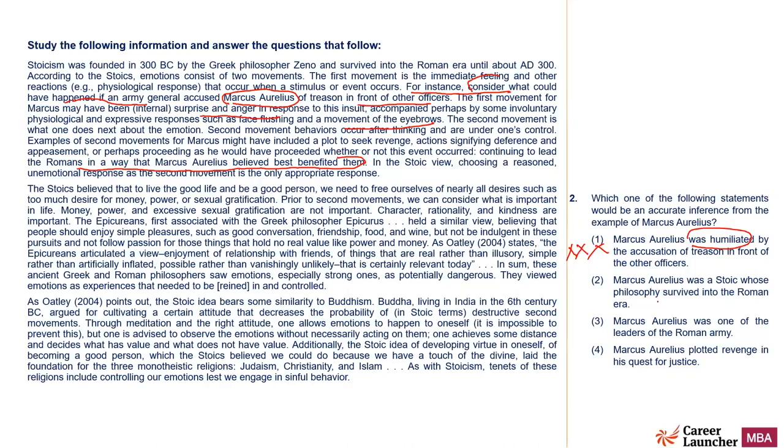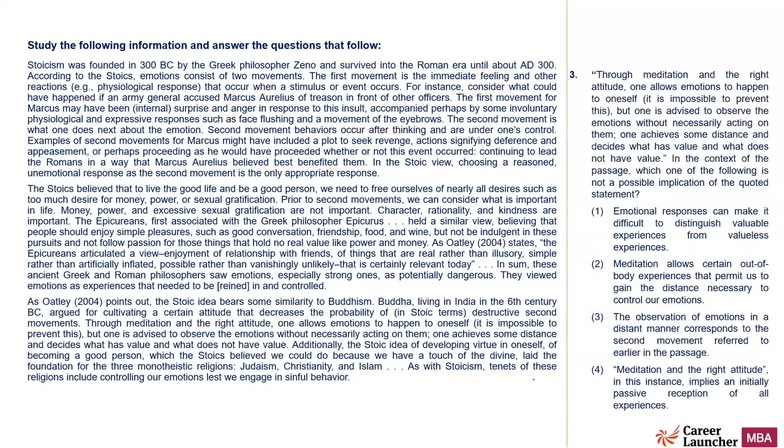Marcus Aurelius was a Stoic whose philosophy survived into the Roman era. We don't know whether he was a Stoic or not. He has just been used as an example. We don't know what his philosophy or ideology was. Marcus Aurelius was one of the leaders of the Roman army. This I can say. Let us look at the fourth one also. Marcus Aurelius plotted revenge in quest for his justice. Now, this is again one hypothetical situation which the author has given in the second example, that he might have included a plot. We don't know whether he did that. For that matter, it's just an example. It's a hypothesis that the author has built. What could have happened? So answer is option number three. Once again, a straight option.